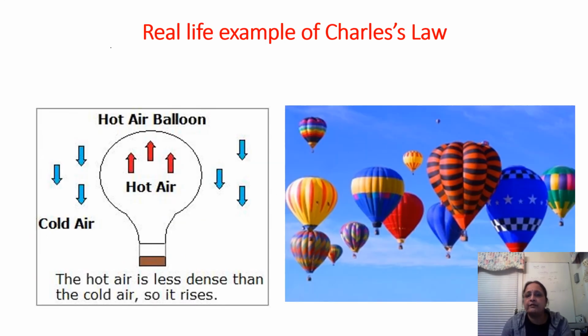The best day-to-day example of Charles' law is the hot air balloon rising. What is the mechanism? There is a propane gas burner at the base. When it heats up, the air inside the balloon gets heated, and the volume becomes larger. The hot air inside becomes less dense compared to the cold air outside. So slowly the balloon starts rising. This is the best example we can give.